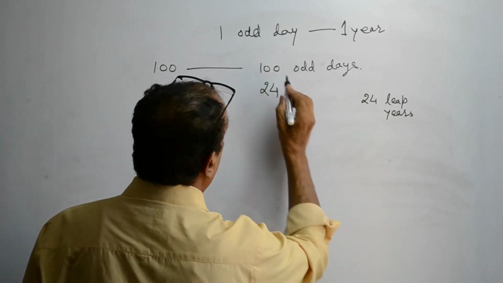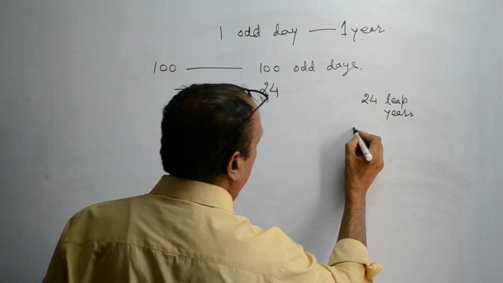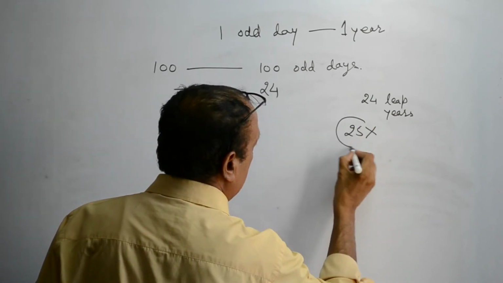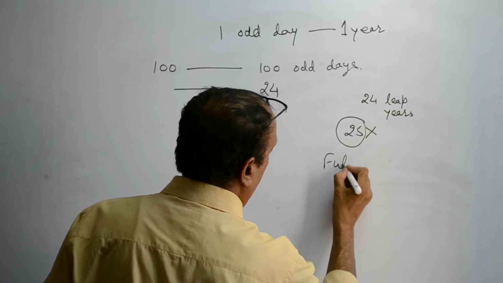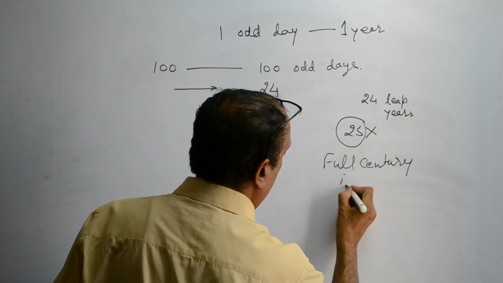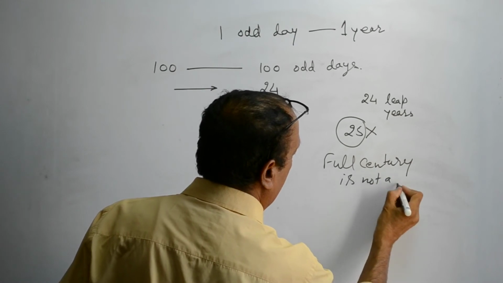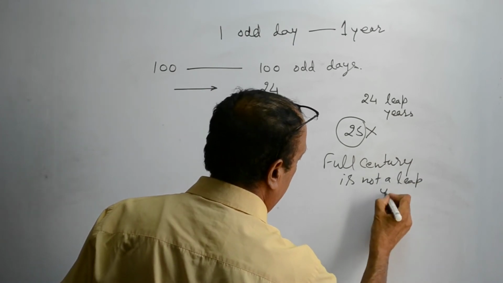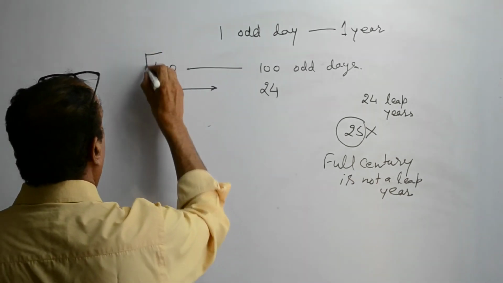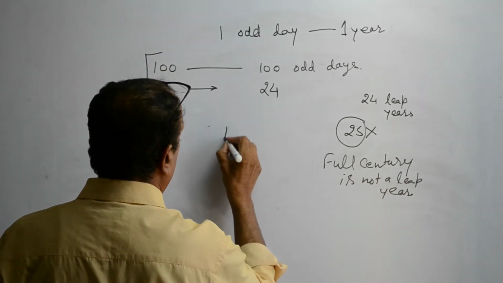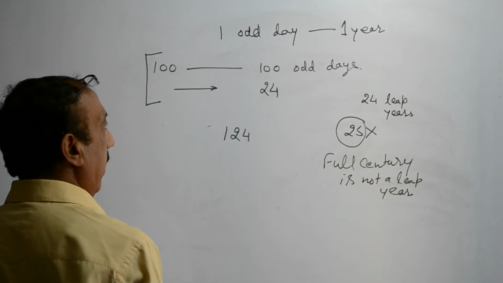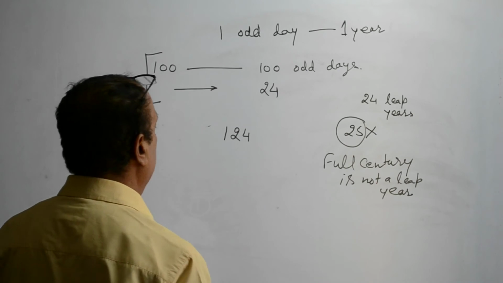Please note that in 100 years, there will not be 25 leap years because a full century is not a leap year. So in 100 years, there will be 124 extra days, 124 odd days.